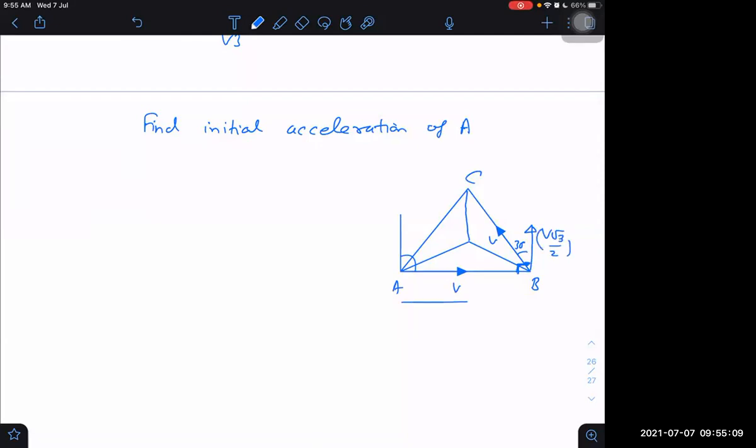And what is the distance AB? That is equal to A. And what is angular speed? Angular speed will be equal to V root 3 by 2 divided by A.